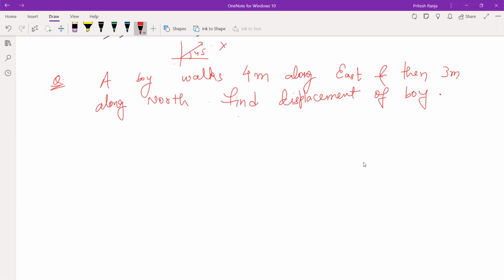One, you can say that along east if we take x and along north if we take y. So boy goes 4 meters along east. That means 4 i cap. And then 3 meters along north. That means 3 j cap. So this becomes your displacement. So if you say this is your displacement, that is right.